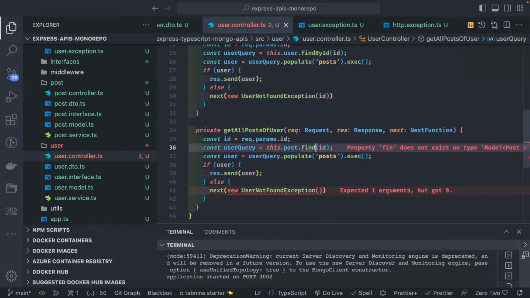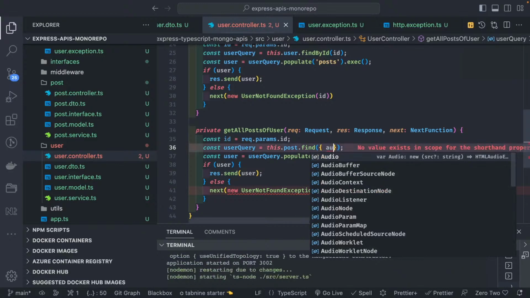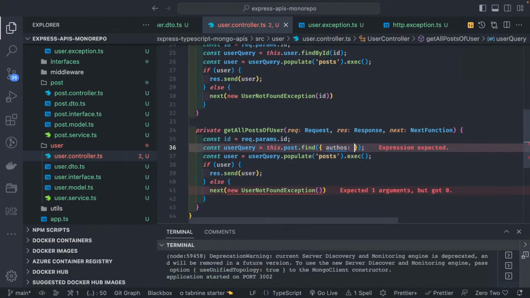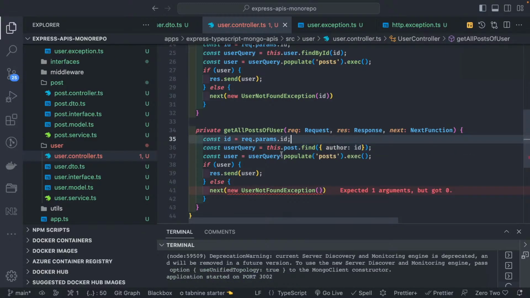Simple operation, find where author is that, right? So author is this user ID which we are passing. Author is equal to this ID, and there is an author column in the posts, so I can just pass this.